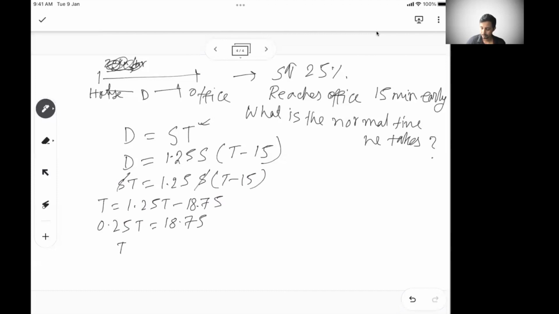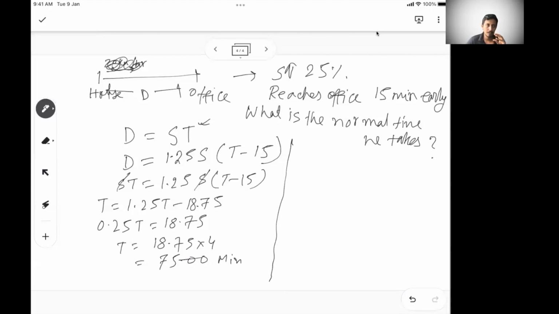So then T is 18.75 into 4, which is 75 minutes. So his normal time is 75 minutes. If he increases his speed by 25%, he will take 60 minutes. So this is one way if you do this by the equation method.